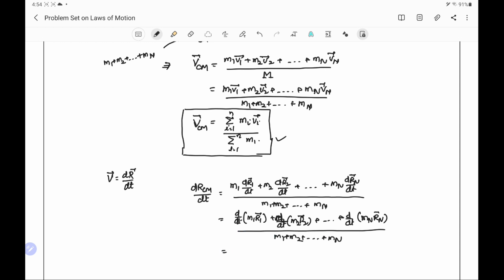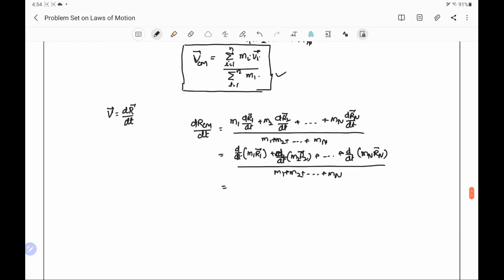And because differential of a sum is the sum of differentials, we can write it as differential of m1 r1 plus m2 r2 plus and so on to mn rn divided by m1 plus m2 plus mn.